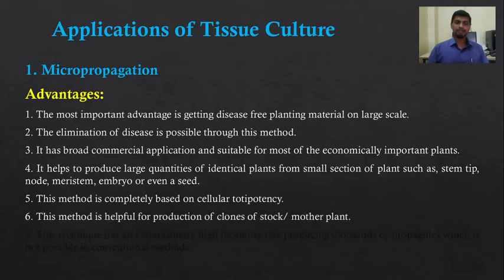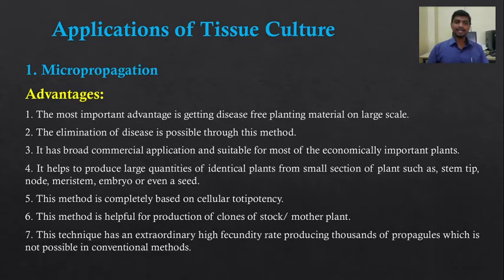This method is helpful for production of clones of the stock or mother plant. So a novel plant or useful plant, or those plants which are produced by genetic engineering methods, that is genetically modified plants, can be multiplied by using the micropropagation method. So this method is useful for the production of clones of stock or mother plant.